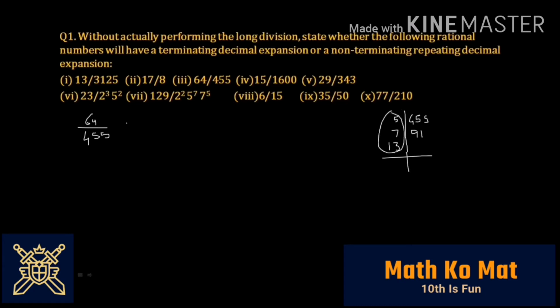So you can write it as 64 divided by 5 into 7 into 13. And as you have seen, we just have to have 2 or 5 as the factors, but here we have 7 and 13. So this number will have a non-terminating decimal expansion. Now let's move on to the fourth one. Here you have 15 divided by 1600.